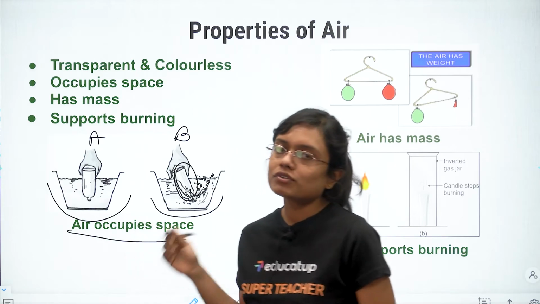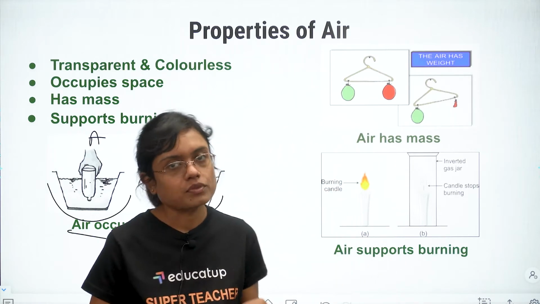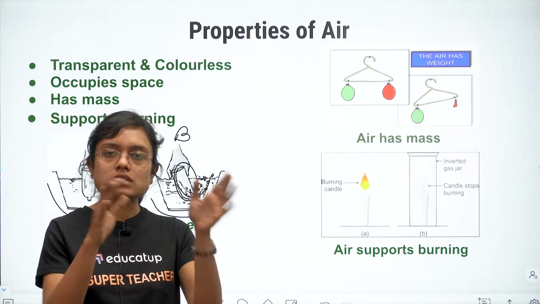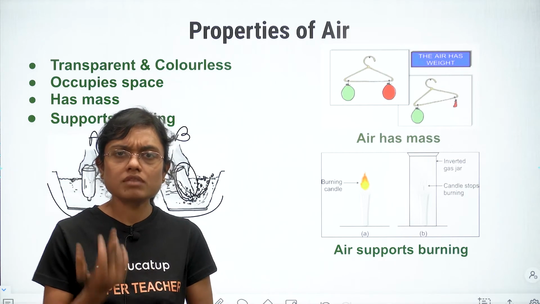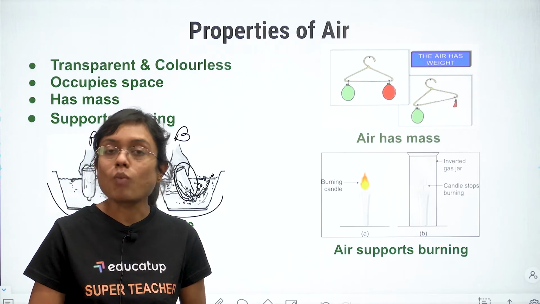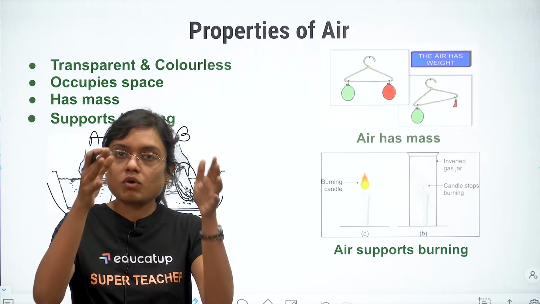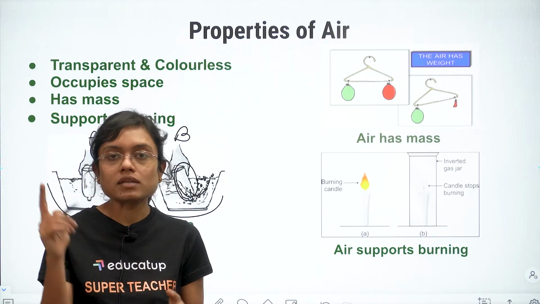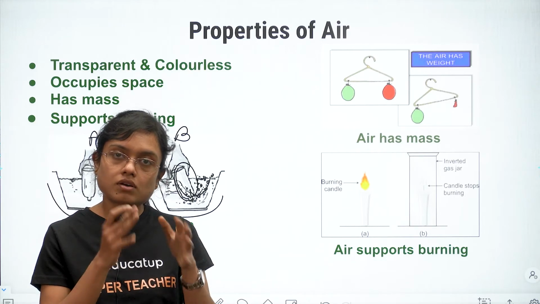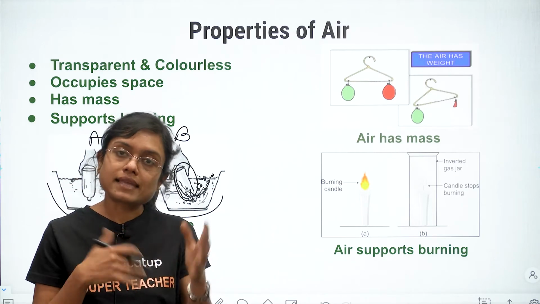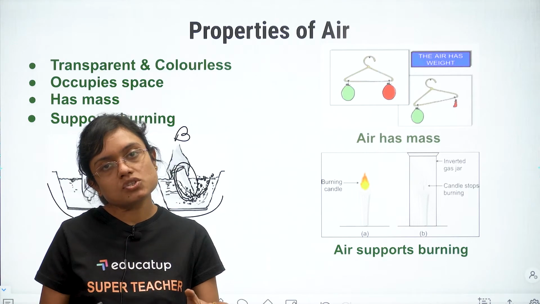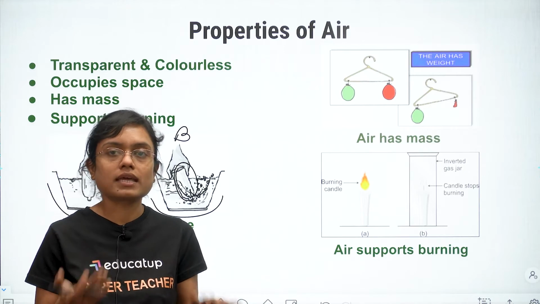Alright? So what you have to do, take a candle, just light it and it will start glowing. It will start lighting up. Now put a glass over it. Within a few seconds, you will see that the candle will extinguish. The flame will extinguish. Why is it so? Because when you have put the glass, the contact with the air has been cut off. And whatever air was present in that portion of the glass, that is being utilized by the candle flame to burn. And once that air is finished, it cannot burn.